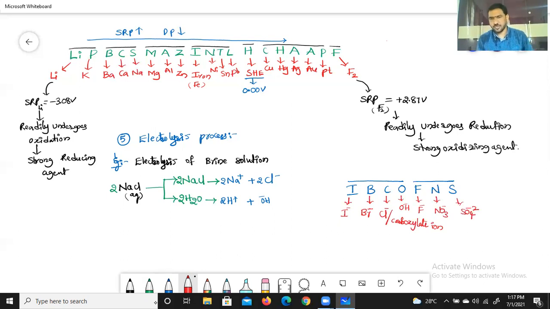All these are anions only. And remember simply, from left to right, SRP decreases and discharge potential increases, and the reverse.